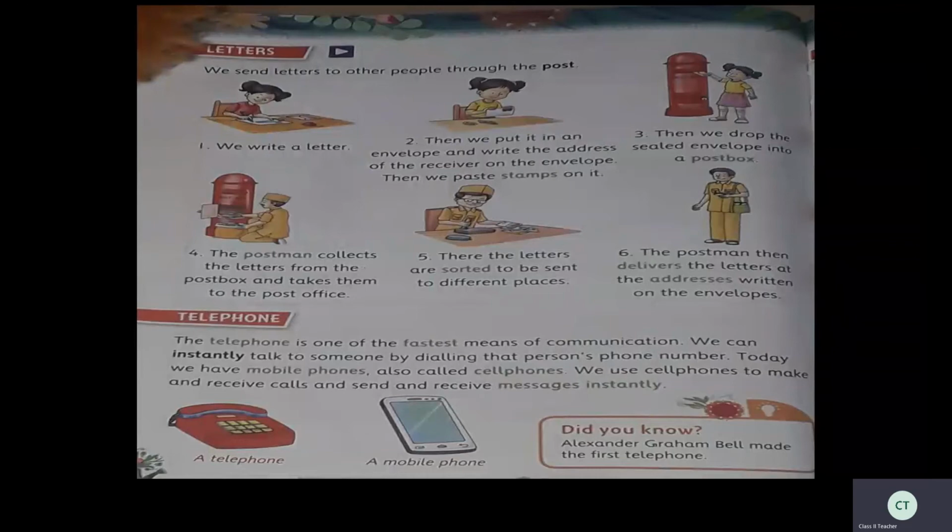So we can call people very fast, even those who are very far away. Or we can send and receive messages very fast. So today mostly people use mobile phones or cell phones. Isn't it? Through this we can send messages also very fast.